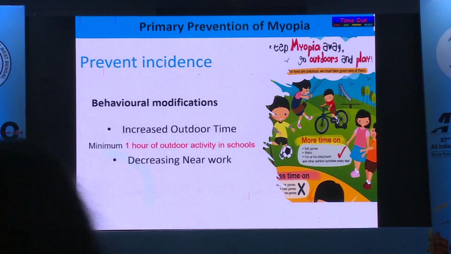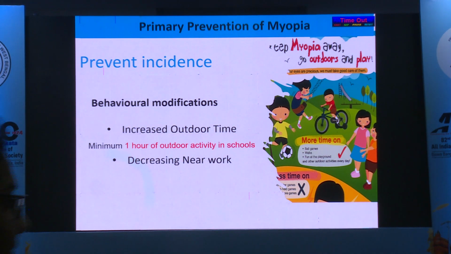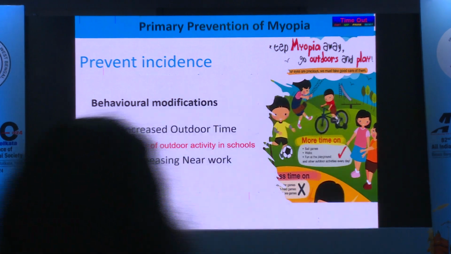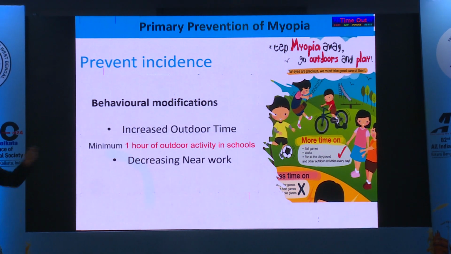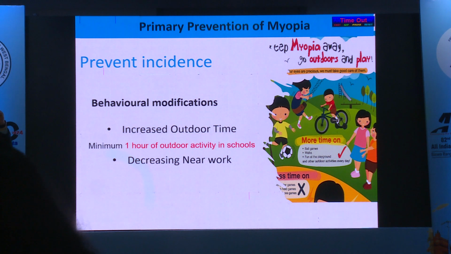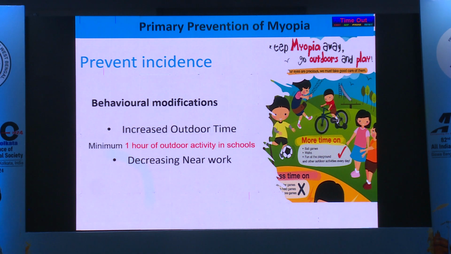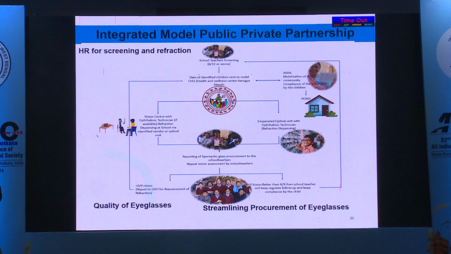But probably the best strategy is prevention. Prevention at school level, where we can increase outdoor activity. We just showed a slide. From 50% we can reduce to 28% if we are using a preventive strategy. That means outdoor time is increased in schools, and also we reduce the near work time for school children. Probably this is one strategy which needs to be adopted all over the country.